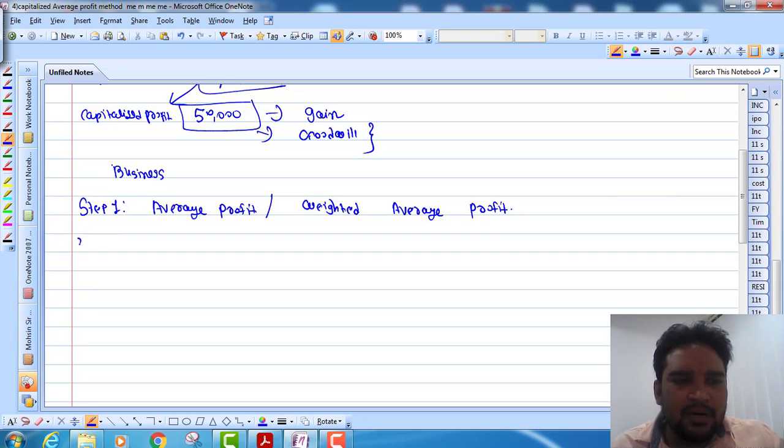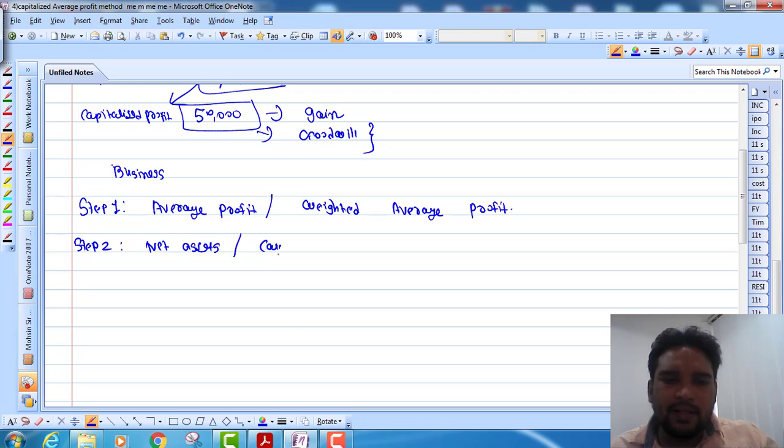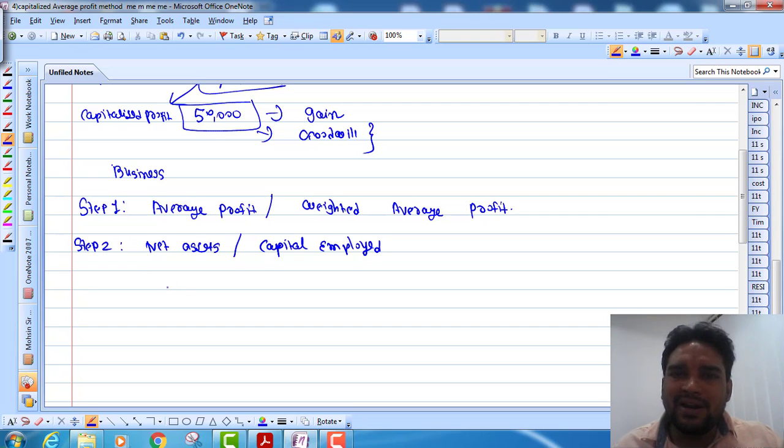Now step number 2 is finding the net asset or capital employed, right? You know how to find the net asset. We already discussed this in the super profit method, that assets minus liabilities is your net assets, and capital employed is another name for net assets. Sometimes it is readily available in the question, sometimes you have to find it.